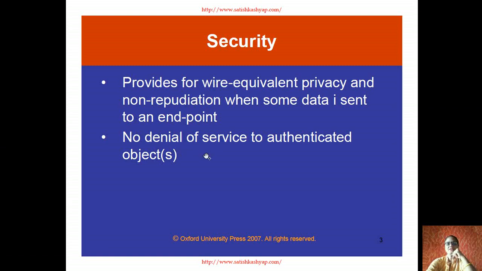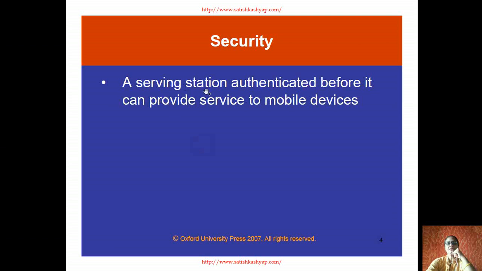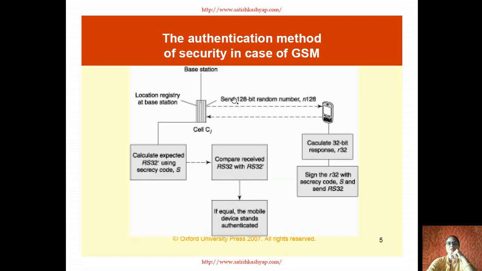No denial of service to authenticated objects. So if it is an authenticated object, the service cannot be denied. What is to be provided is the security. A serving station must be authenticated before it can provide service to mobile devices. So we need to verify the service station, the service provider, who is providing the authenticated services to the mobile devices.